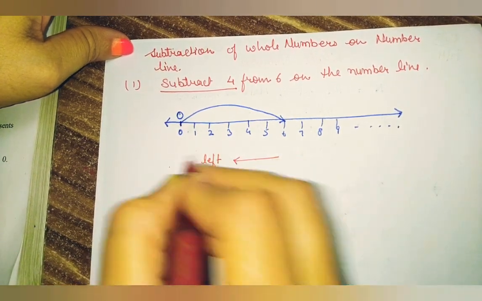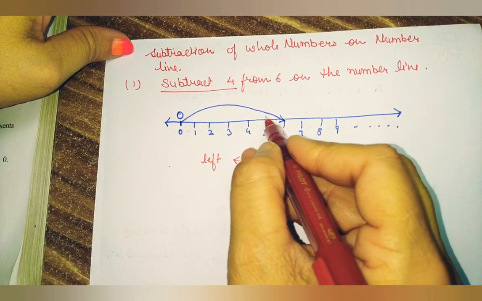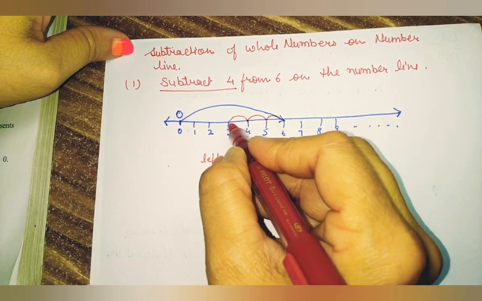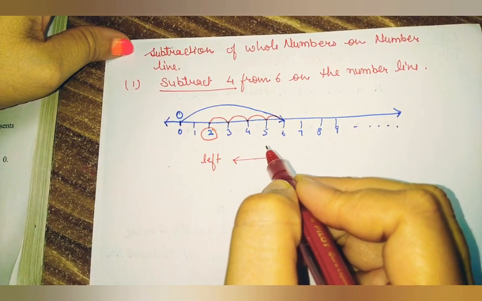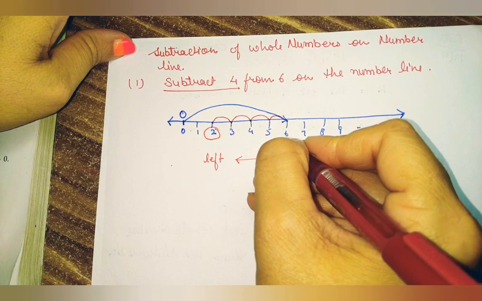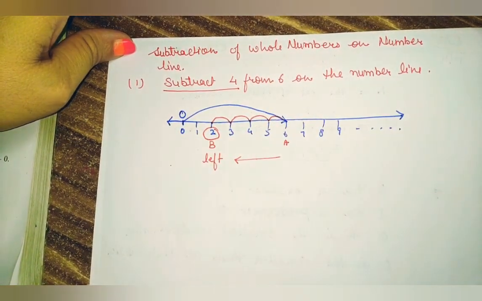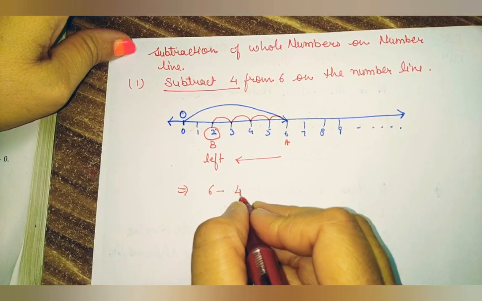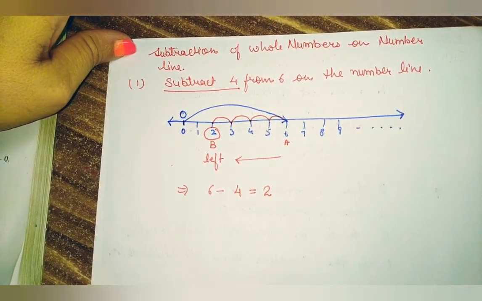So students, to show the subtraction, we move towards the left side. When we move toward the left side, we show the subtraction. So from 6 you have to take 4 steps back. 1, 2, 3, 4. Now which number have you reached? On 2. That means here you mark A and this is B, and B is our answer. So here we show 6 minus 4 is 2, and we have represented it on the number line.